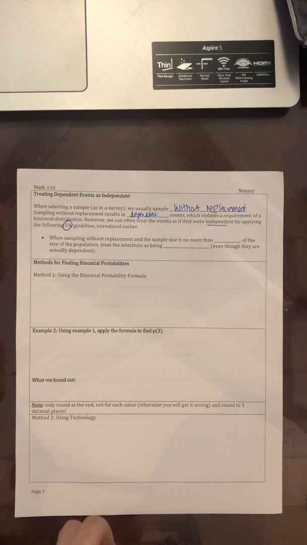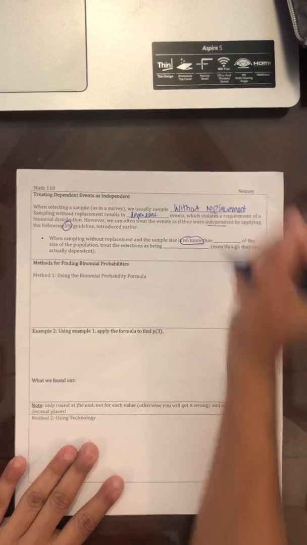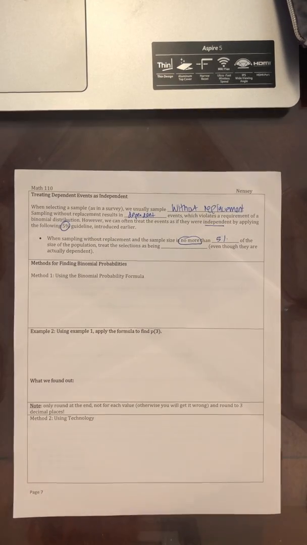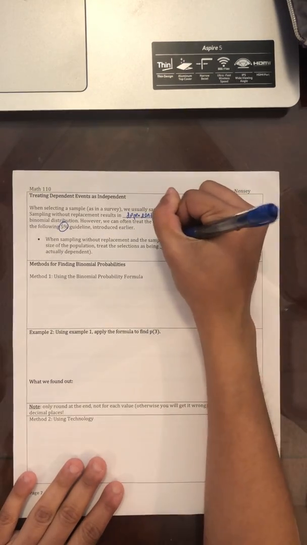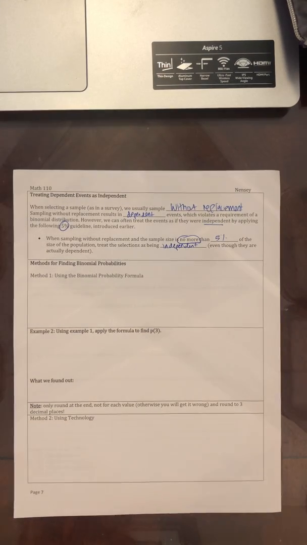So the 5% rule. In case we don't remember it, I wrote it down. It says when sampling without replacement, if the sample size is no more than 5% of the size of the population, treat the selections as being independent, though they are actually dependent.